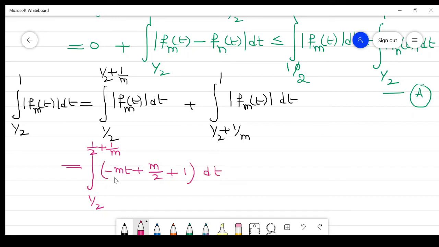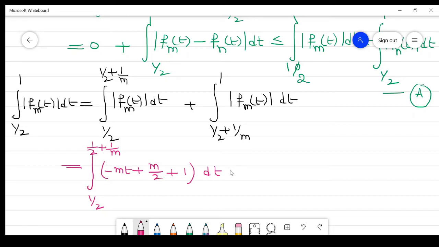So this is in absolute value, but this term is positive, so the absolute value will be removed because of positivity of these values. In this region, this term is positive. We can check easily that from 1/2 to 1/2 plus 1/m this term is positive, so we remove the absolute values.